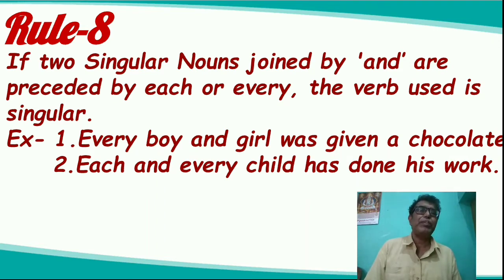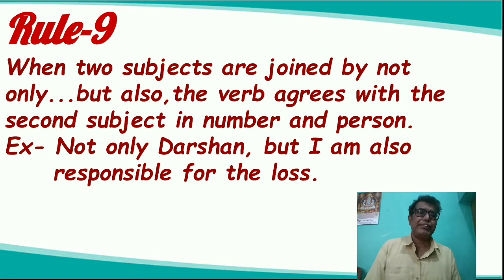Now I will proceed to rule number 9. When two subjects are joined by "not only... but also," the verb agrees with the second subject in number and person. Please follow with rapt attention. Example: not only Darshan, but I am also responsible for the loss.